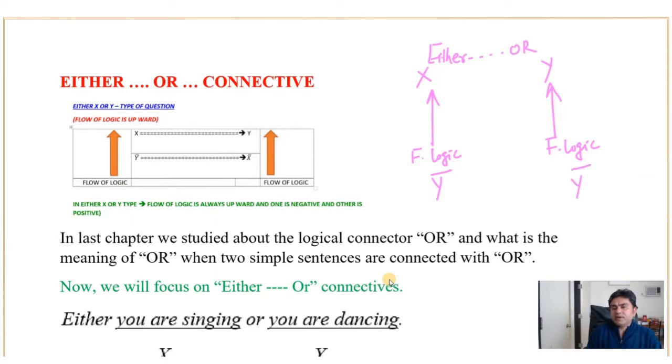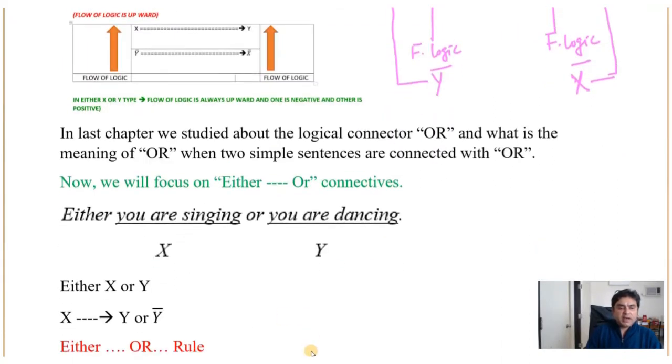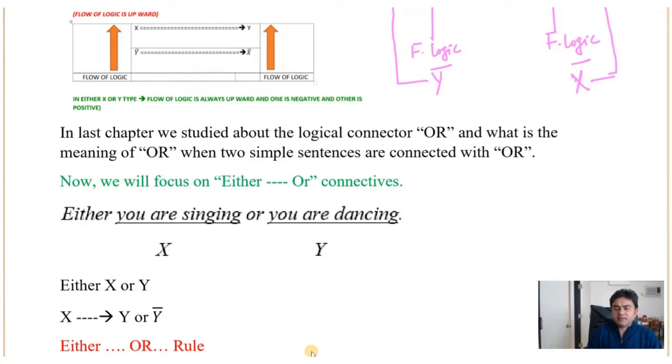So now if Y is negated, X is correct. If X bar is negated, then Y is correct. For example, either you are singing or dancing. Let's say X means you are singing and Y means you are dancing. So you have to write X, Y, and Y bar and X bar.